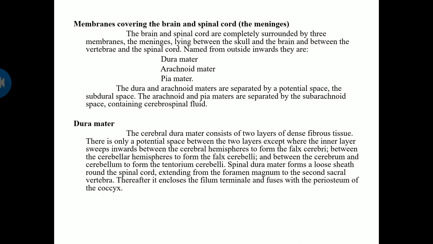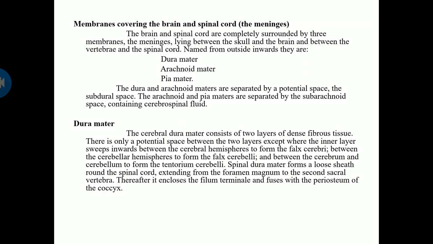From the outermost layer, it is dura mater, the middle layer is arachnoid mater, and the innermost is pia mater. The dura mater and arachnoid mater are separated by a potential space called the subdural space, and the arachnoid and pia mater are separated by the subarachnoid space. It contains cerebrospinal fluid.